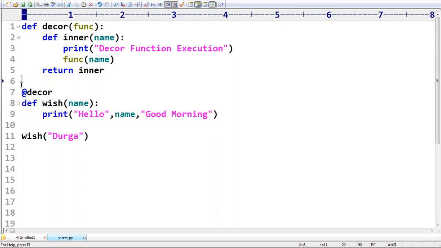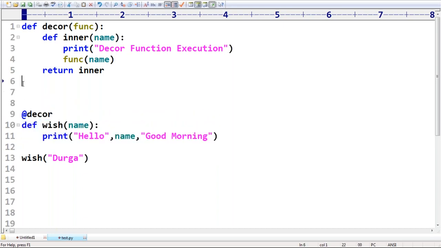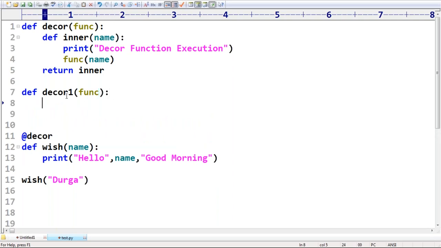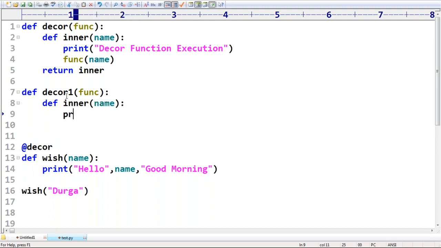Okay, let me define one more decorator. def decor1(func). Sir, the format is always the same. Now in decor1 I'm taking def inner. This is the inner terminology, right? That's why print second decor execution.